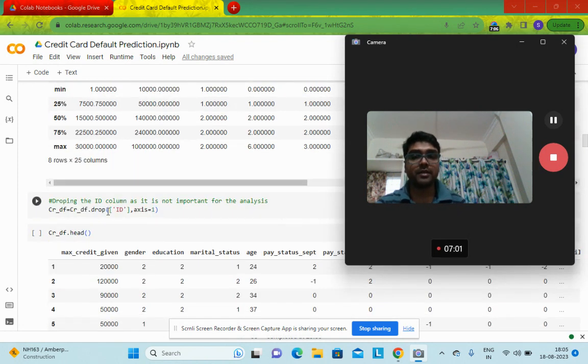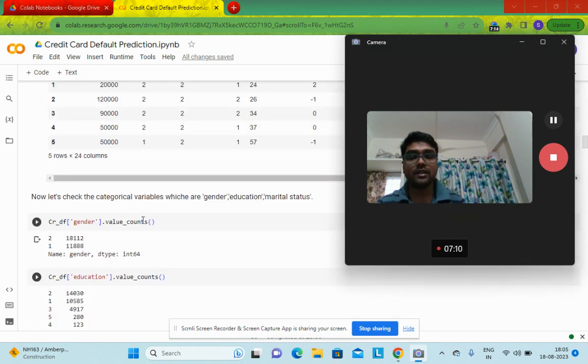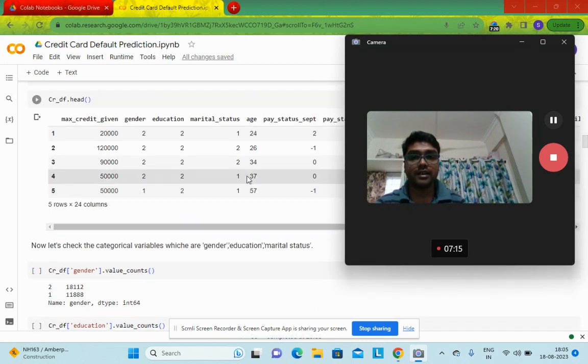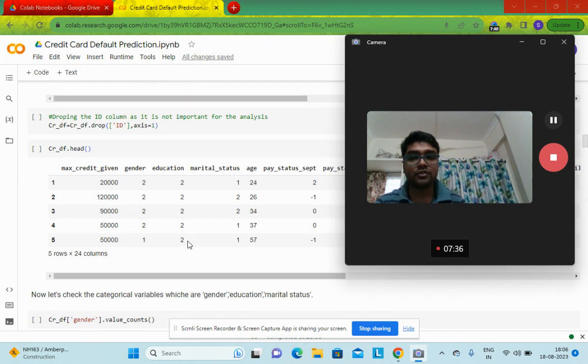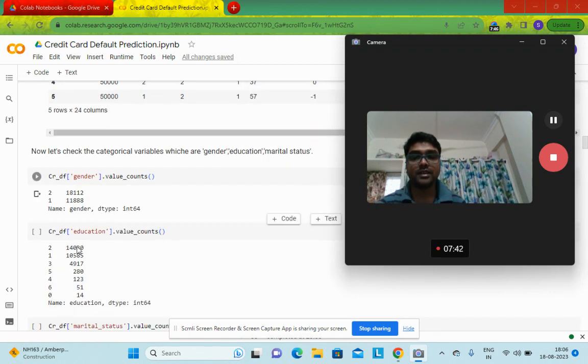Next, I have dropped the id column since it is not important for the analysis, it's a random number. Then again check the head of the data. Now check the values of the three columns, which we can see from our describe method: gender, education and marital status. It has the minimum value of 1 for gender, minimum value 0 for education, and minimum value 0 for marital status.